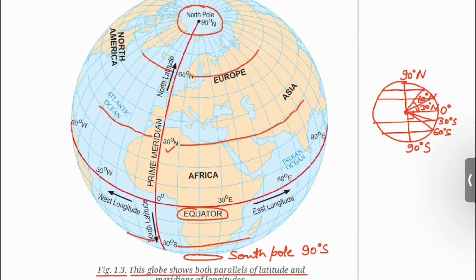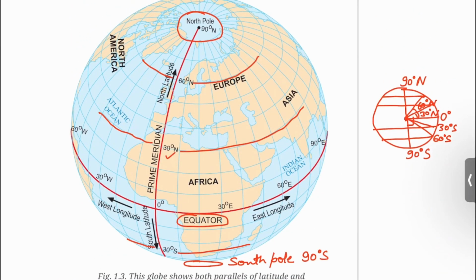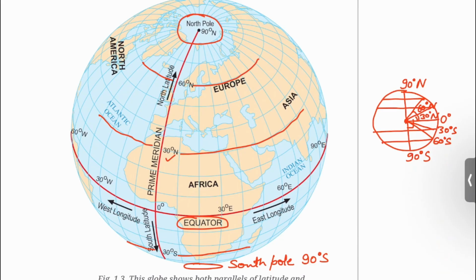You can see semi-vertical circles joining North Pole to South Pole known as meridians of longitudes. The reference meridian of longitude is the prime meridian, also known as the 0° meridian or 0° longitude.